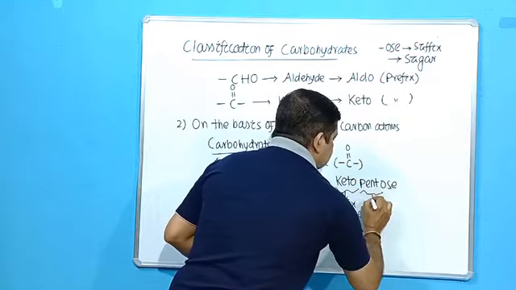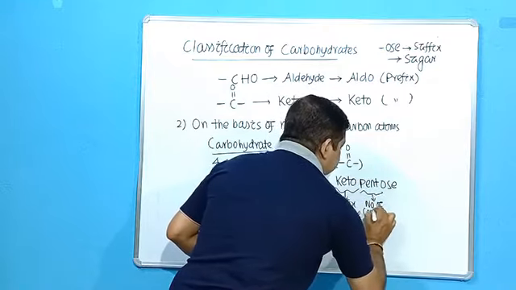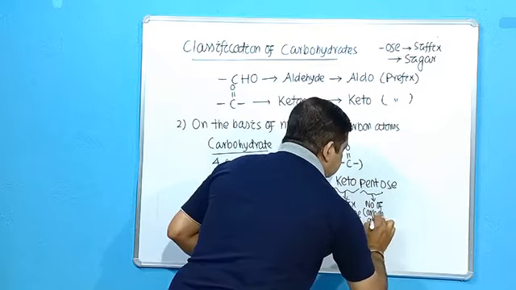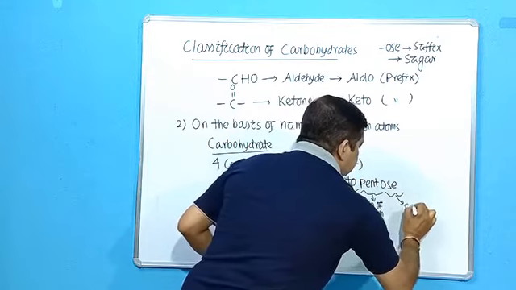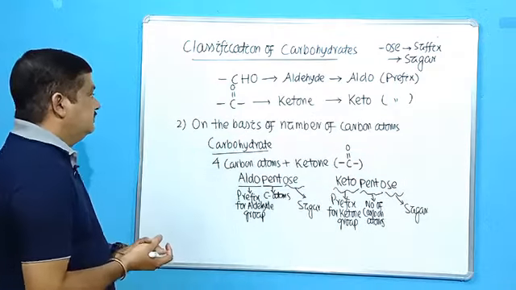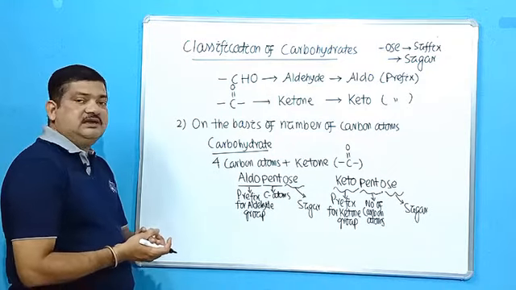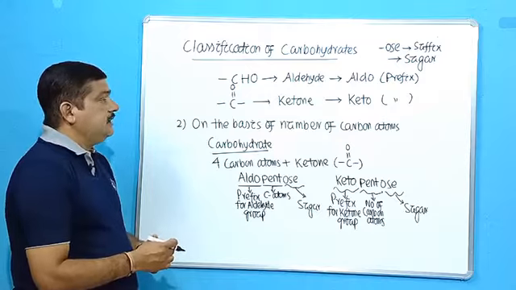Then this is the number of carbon atoms, and ose stands for sugar. So this is how the naming is done. Next we will be taking some examples.